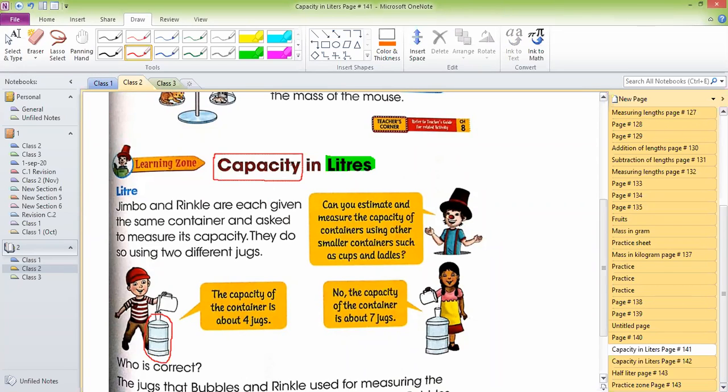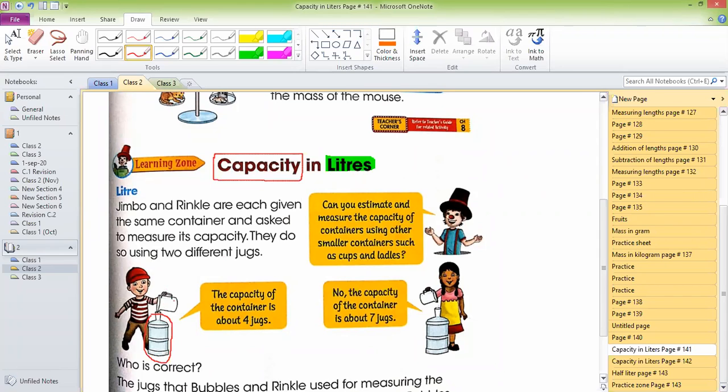Okay, let's read it. Jimbo and Wrinkle are each given the same container. This is Jimbo and this is Wrinkle. We gave them the same container and we asked them to measure its capacity, and we asked them to check how much total water we can put in this bottle or in this container.